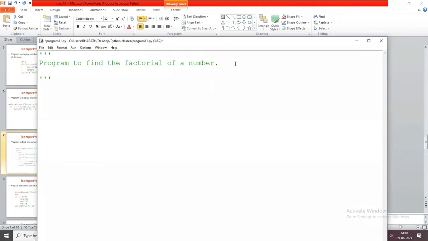Factorial of a number is nothing but, for example, 4 factorial. What is 4 factorial? 1 into 2 into 3 into 4. So 1 into 2 is 2, 2 into 3 is 6, 6 into 4 is 24. So 24 is the answer.